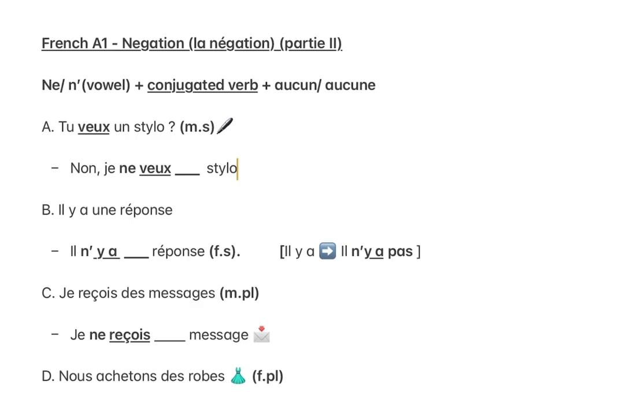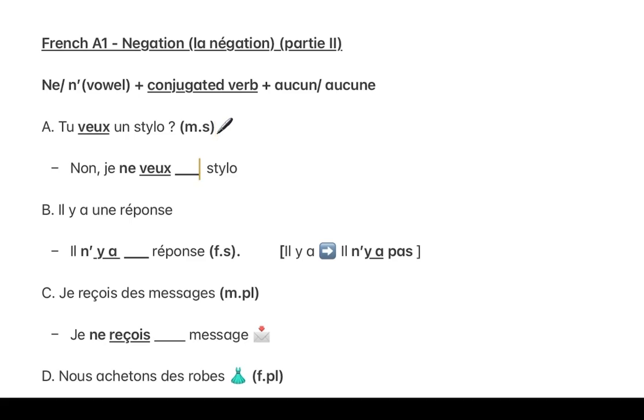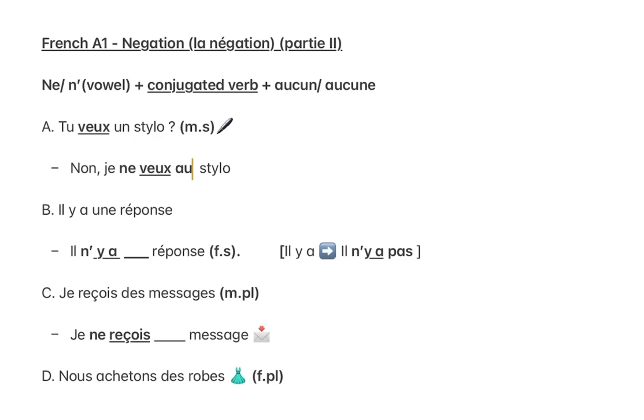We see that there is ne before the conjugated verb. However, we won't be using pas. We will be using either aucun or aucune. Now, to decide which one to use, well, that depends on the object, that is un stylo. Un stylo is masculine singular, so we will be choosing aucun.